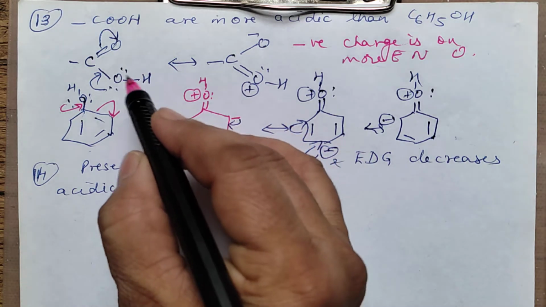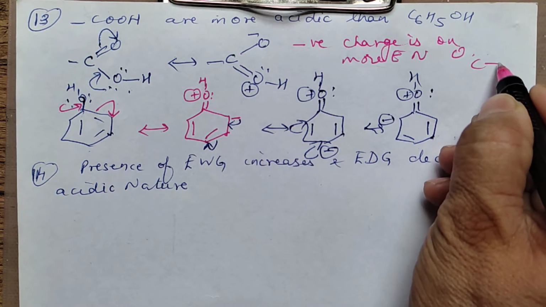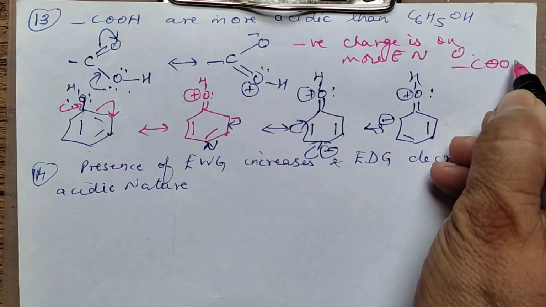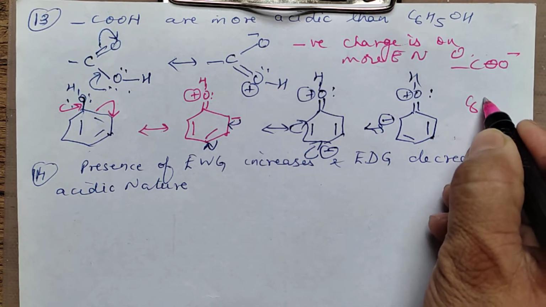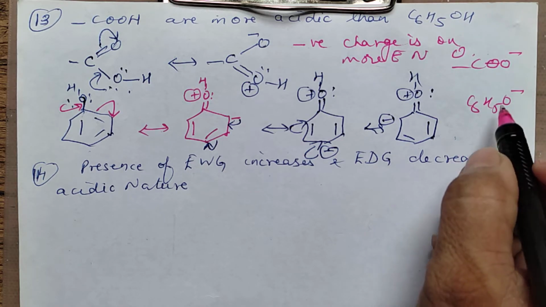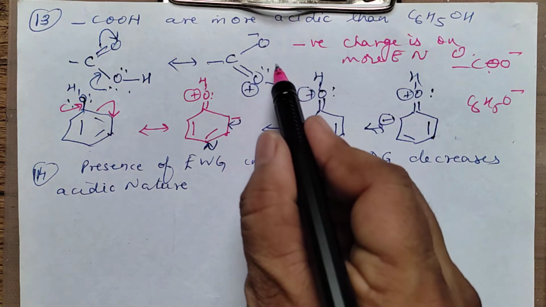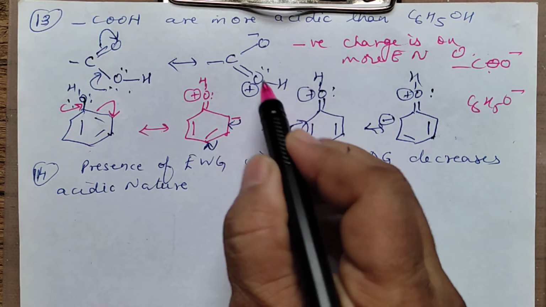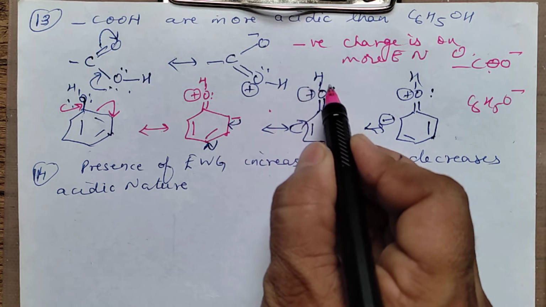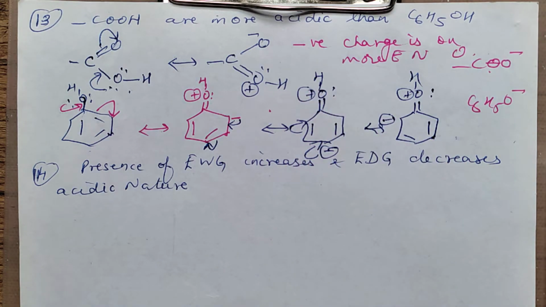Carboxylate ion means this H goes away and you are getting COO minus. And what is phenoxide ion? C6H5O minus. So this will be more stable because the negative charge comes over here. So finally this bond will break here. It will form COO minus, and this will break here. You will get C6H5O minus. So you will draw the resonating structures and explain properly that there the negative charge is on the more electronegative oxygen atom, whereas in phenol the negative charge is on the less electronegative carbon atom.